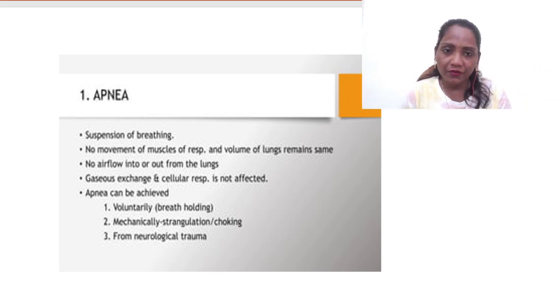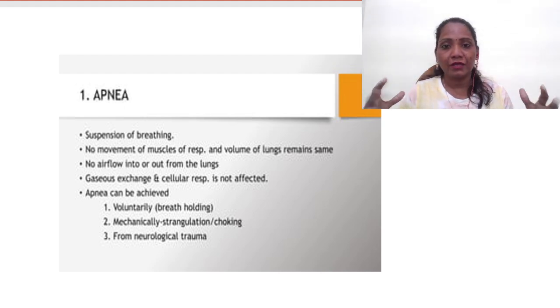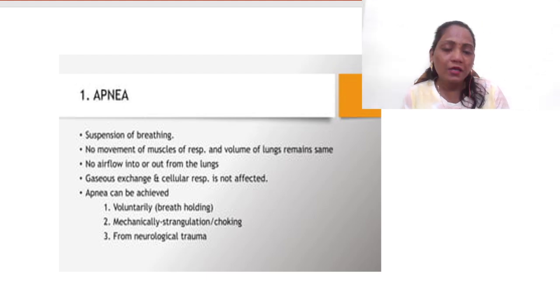Apnea can be due to voluntary breath holding, sometimes mechanical, or sometimes from neurological trauma. Sometimes if you go into water, we hold the nose like this and intentionally hold the breath for some time. It can be voluntary or involuntary, or mechanical, or due to neurological disorders. That condition is called apnea.